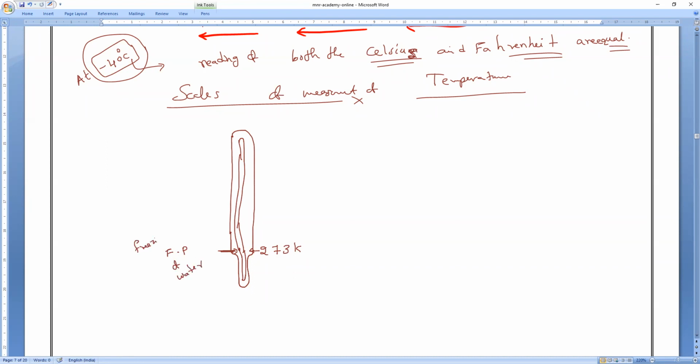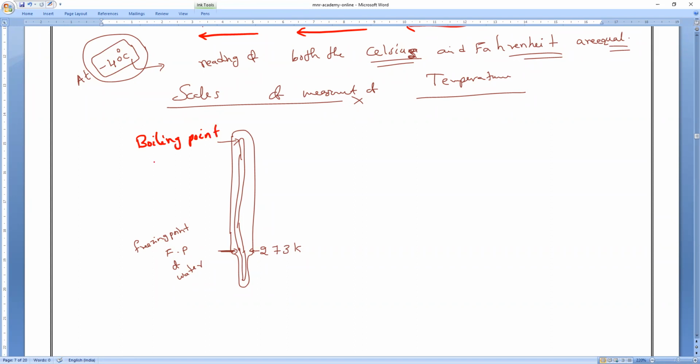If you want, you can write the full form. The freezing point of water is minus 40 degrees Celsius. Actually, we design the thermometer based upon the melting and boiling point of water only. Clear? Next.